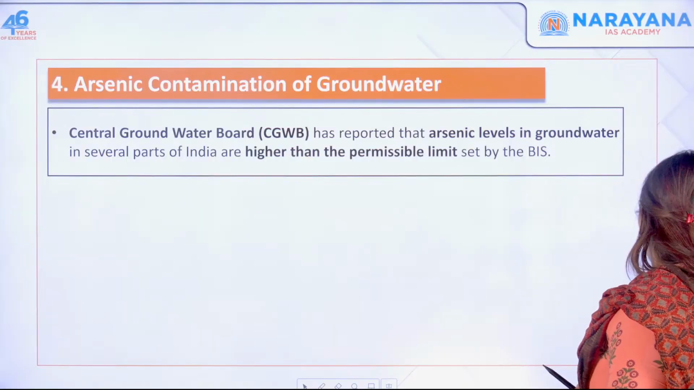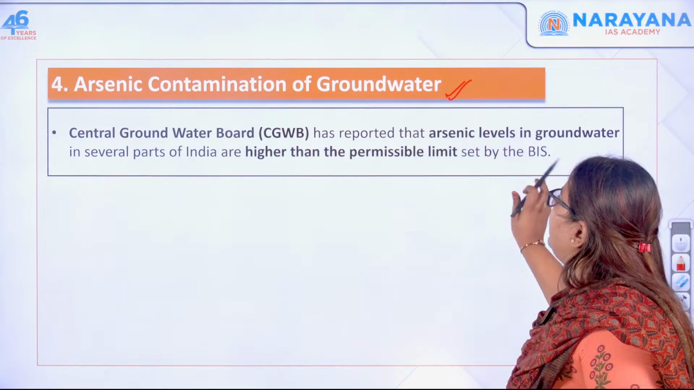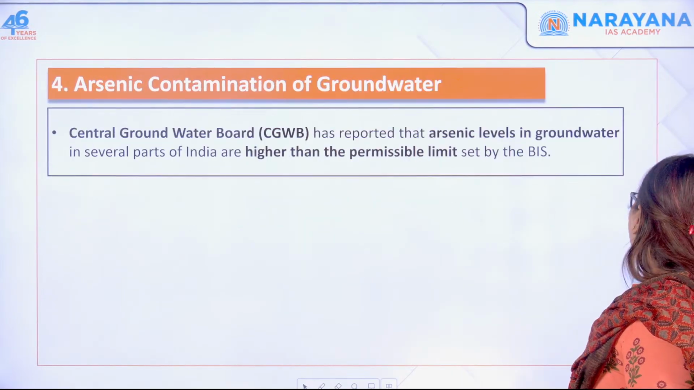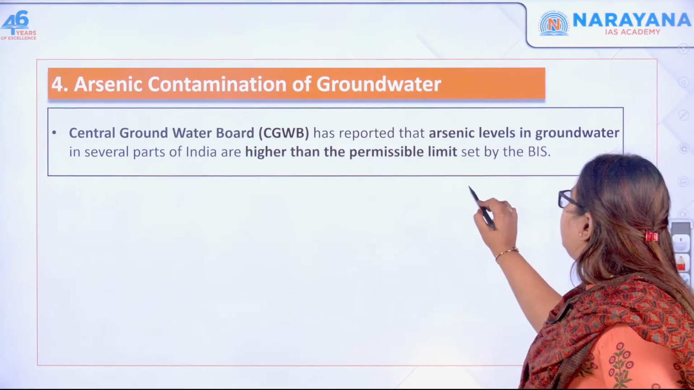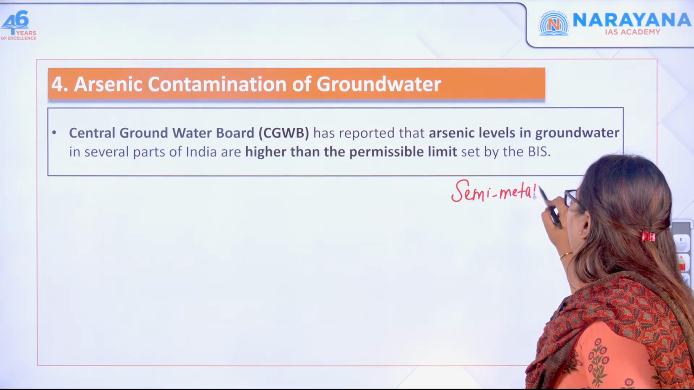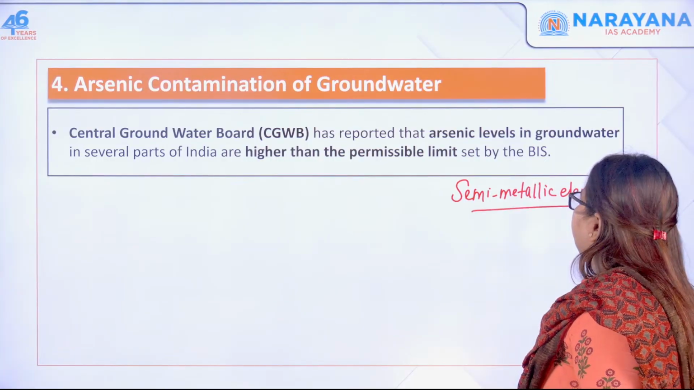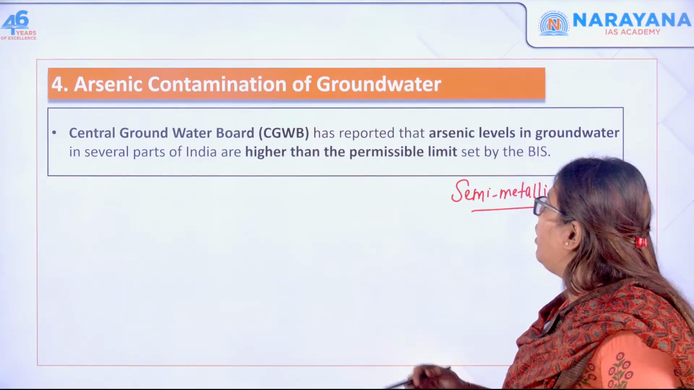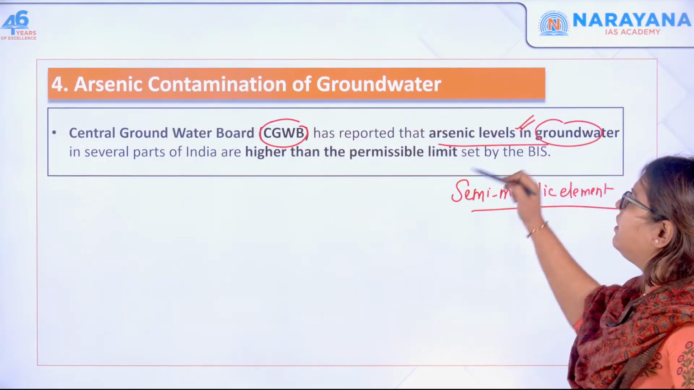Now let us move forward and see arsenic contamination of groundwater. So we will look into the arsenic contamination of groundwater. What is arsenic? Arsenic is a semi-metallic element. The Central Groundwater Board has recently reported that arsenic levels in the groundwater